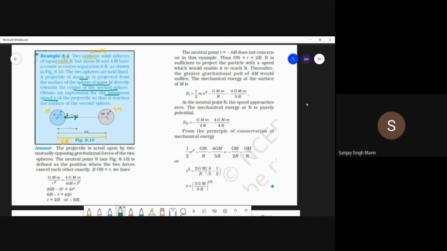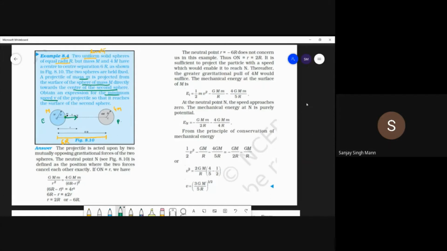This is just like a model. Suppose this is your Earth and you are sending a projectile to some other planet, so you are launching it, and it will go back into the gravitational pull of this sphere. But what is the escape velocity? The minimum speed is what we are supposed to find here. What is the minimum speed required?